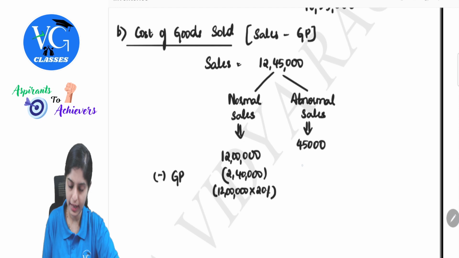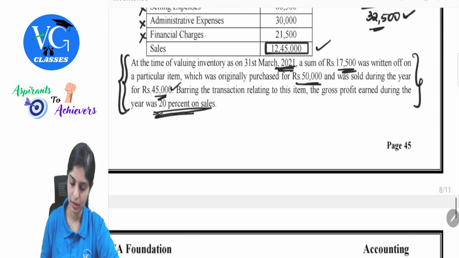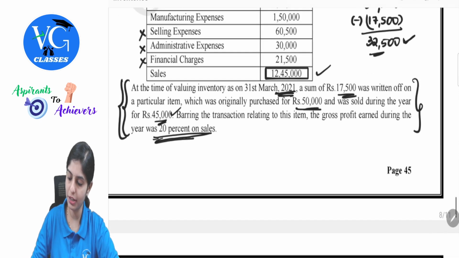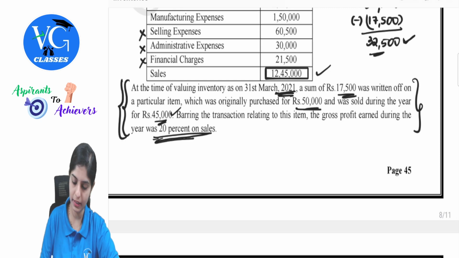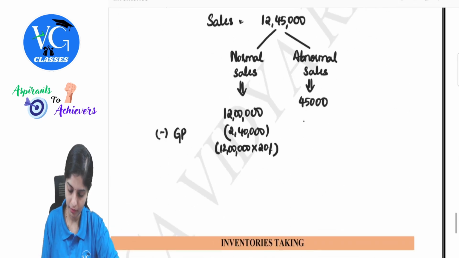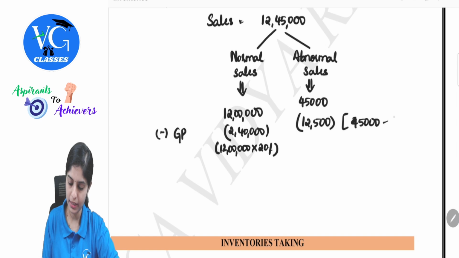On this, how much profit had they given? 32,500 was the value. 45,000 minus 32,500 is 12,500. How did we get this? 45,000 minus 32,500.